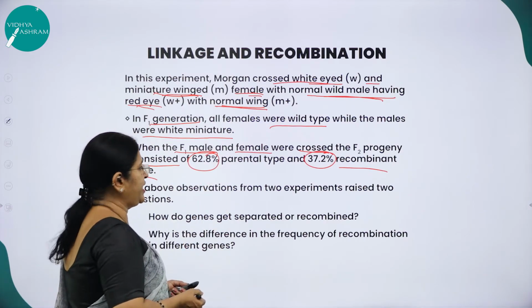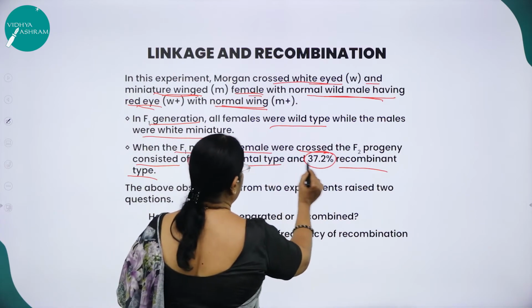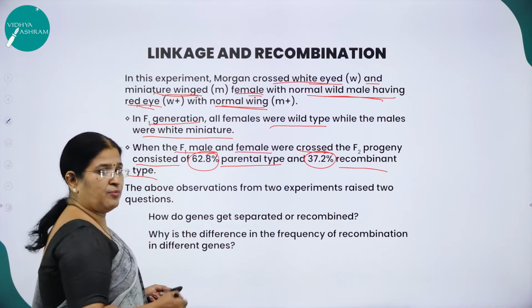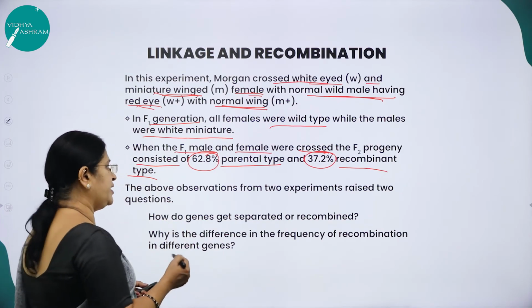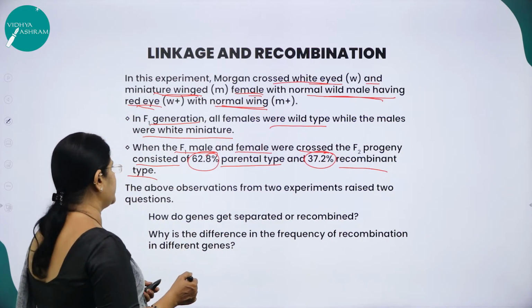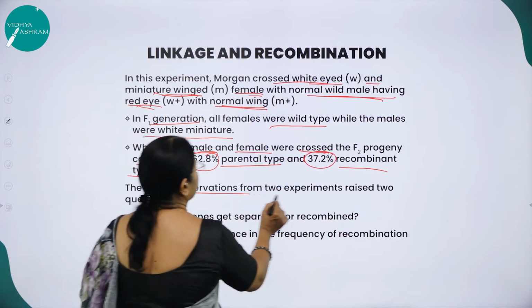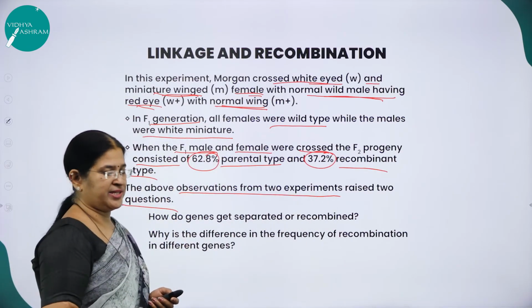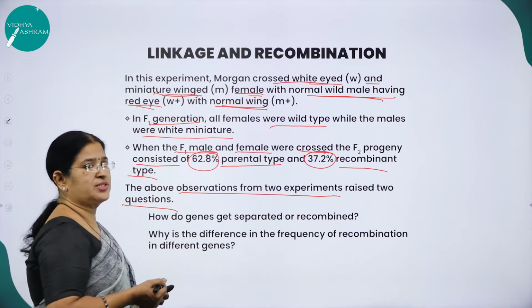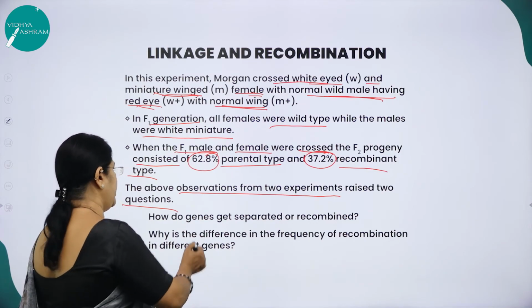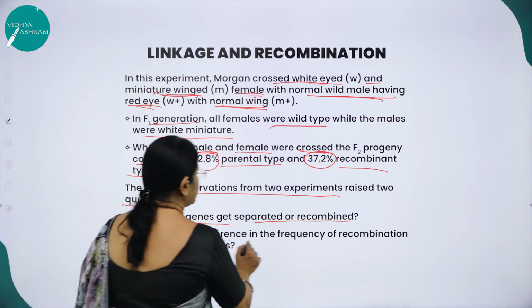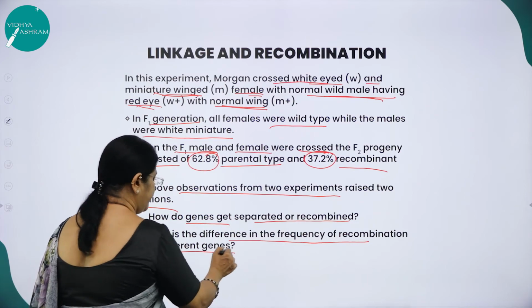There it was different, here it is a different percentage. Here 62.8% consisted of parental type, and there 98.7% parental and 1.3% were of the recombinant type. Here it is 62.8% parental type and 37.2% recombinant type. So from the above observations, what were the questions that were raised? With all these experiments on Drosophila melanogaster, what were the conclusions that T.H. Morgan made? How do genes get separated or recombined? Then why is there a difference in the frequency of recombination in different genes?